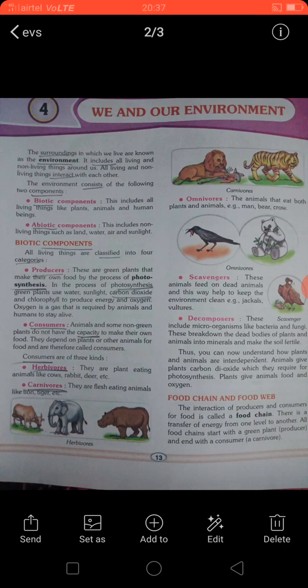Today I am starting new lesson 4, We and Our Environment. You all know about "we". We stand for we people. And our environment is what? The meaning of environment. First we should know the meaning of environment.